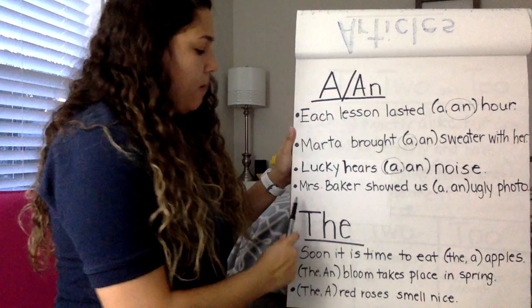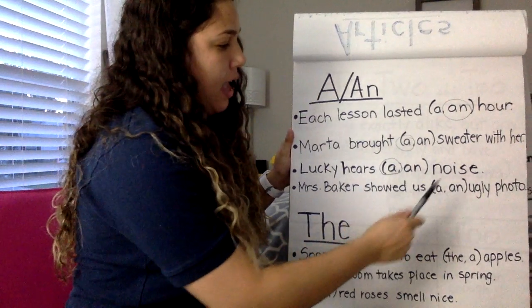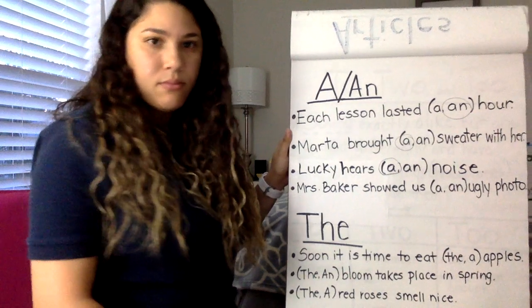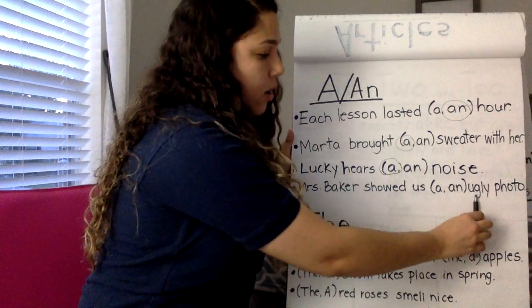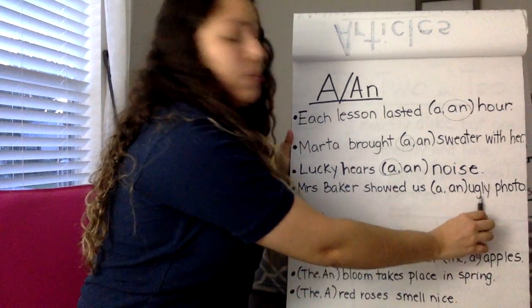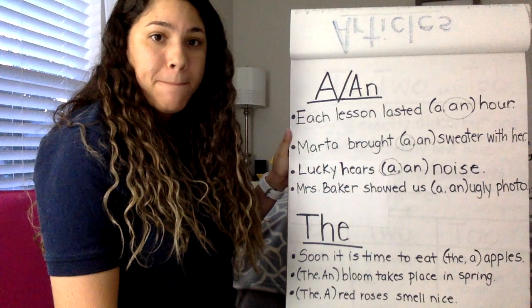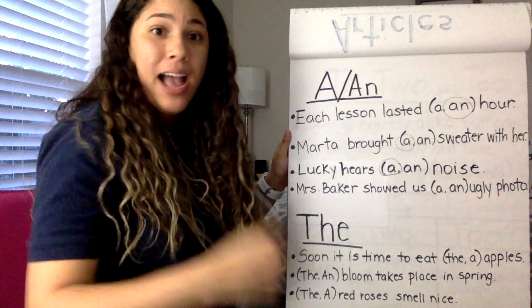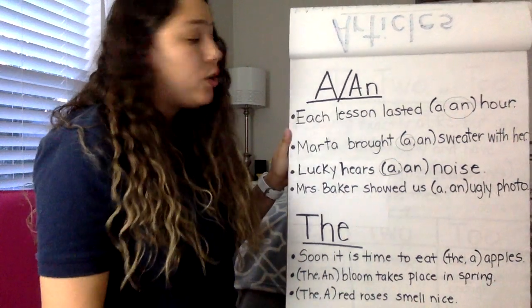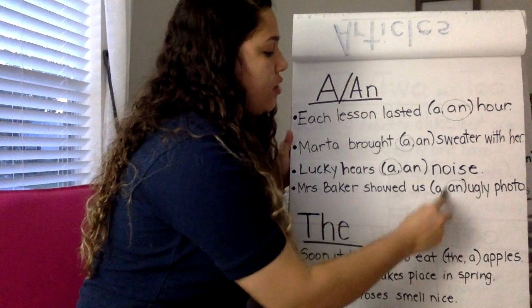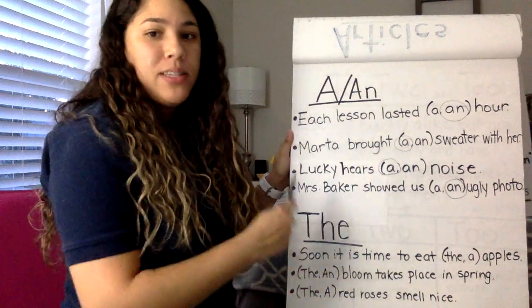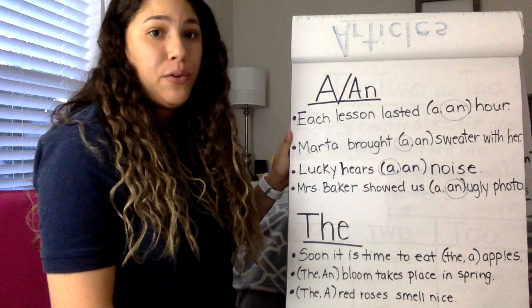And the last one. Mrs. Baker showed us an ugly photo. So our next word after our article choices would be ugly. Is ugly a vowel or a consonant sound? Well, A-E-I-O-U, U, that's the short U sound. So we know that our answer has to be an. Mrs. Baker showed us an ugly photo.